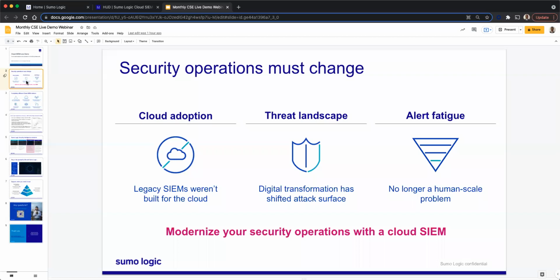With the ongoing shortage of cybersecurity skills, resources, etc., alert fatigue is no longer a human-scale problem, and enterprises can't hire enough to solve it. So what do you need? None of the traditional approaches will work for the modern SOC, like legacy SIEMs, outsourcing your operations, hiring more experts, etc. Organizations need a modern SaaS SIEM to secure their cloud journey, match the changing attack surfaces, and then bring innovation back to the SOC.